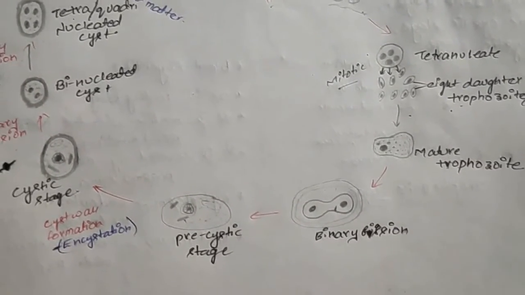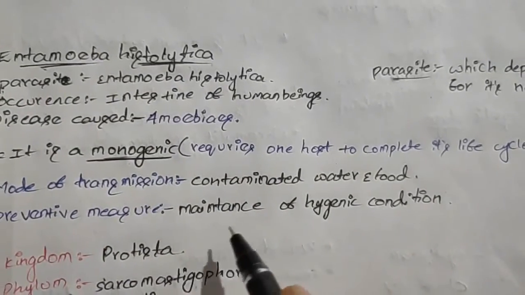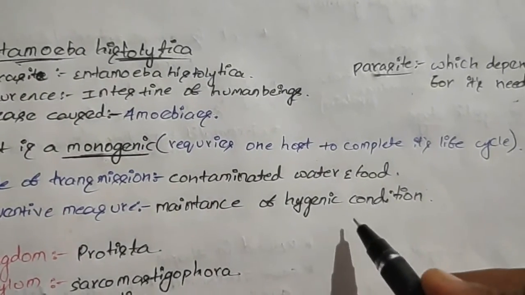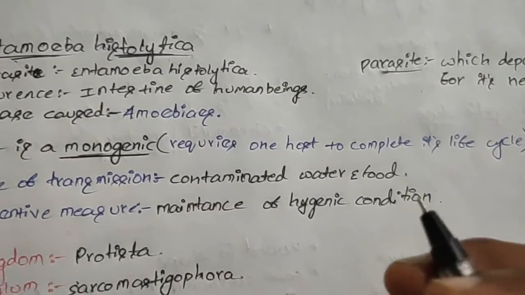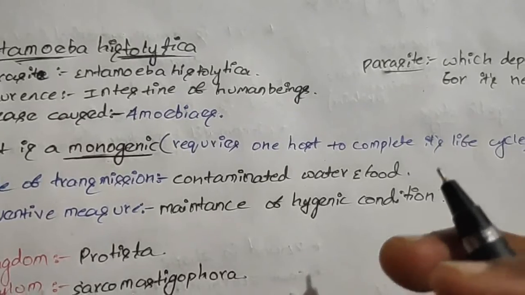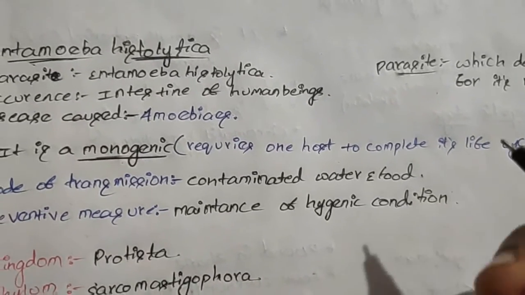How can we prevent this amoebiasis? To prevent this amoebiasis, we should maintain hygienic conditions. Hygienic condition means to cover the food materials, to wash hands before playing, and we should sanitize our body.